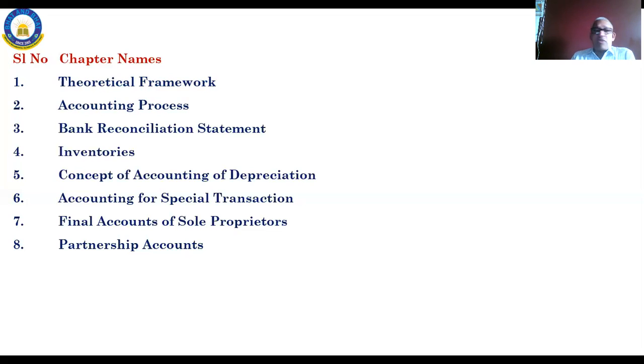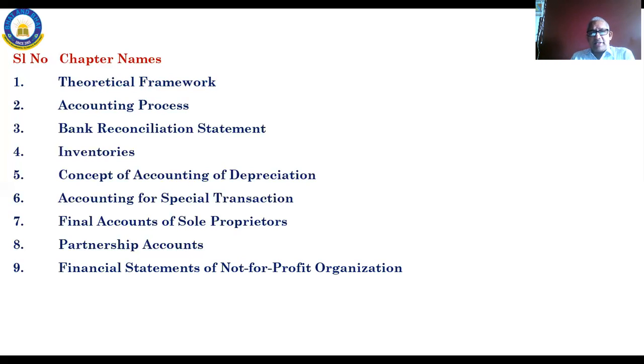One form is partnership accounts. Two or more people join together to run a business for the purpose of making profit, known as a partnership business, and maintaining the accounts of that is known as partnership accounts. Next, non-profit or not-for-profit organizations. Both are the same. Financial statements of not-for-profit organizations.